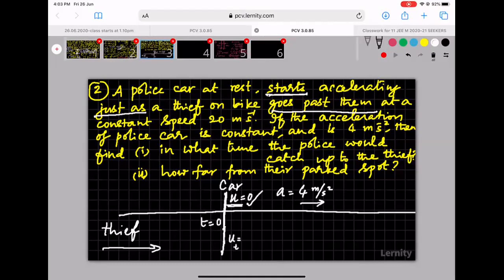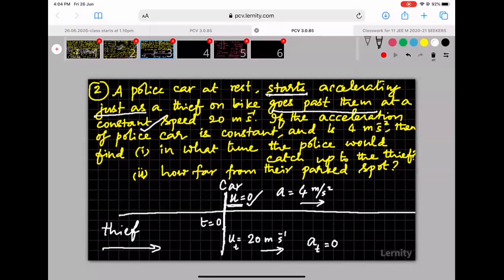I'll call that u_t, for the thief. u_t is equal to how much? He is already moving at a speed of 20 meters per second in this direction. What about acceleration of the thief? No acceleration. It has been said that the thief is moving at a constant speed, no acceleration for him.